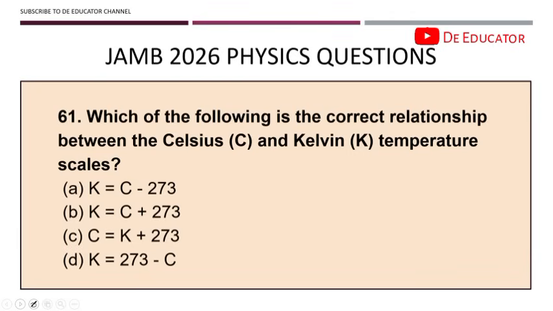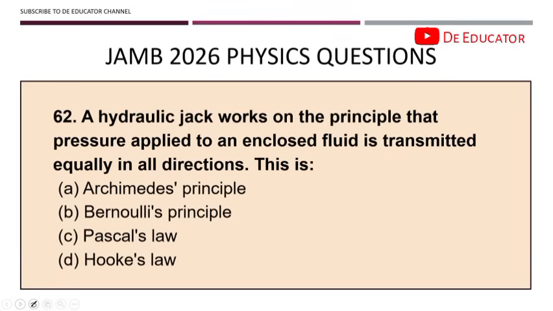Which of the following is the correct relationship between the Celsius and the Kelvin temperature scales? Like I said, ensure you are patient. Don't just rush. If you look at all of these, you see that they have a way of just trying to be tricky. But you should know that K is equal to Celsius plus 273. That is option B.